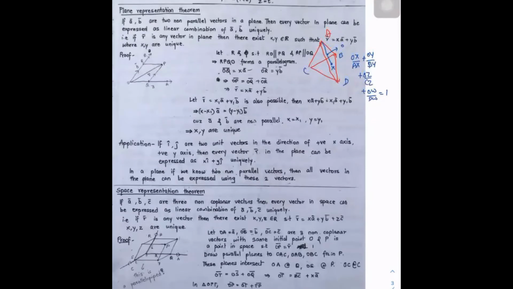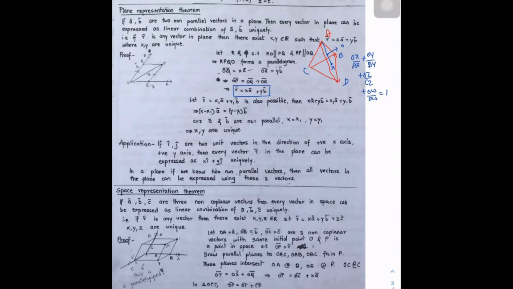Okay. Next is the plane representation theorem, which is very, very, very important. In this, what we are saying is, if two vectors A bar, B bar are non-collinear, then in this plane, if you take any other vector OP, that OP you can express as a linear combination of this A bar and B bar uniquely. So that OP bar, if you assume as R bar, this R bar equals XA plus YB. This is the plane representation theorem.